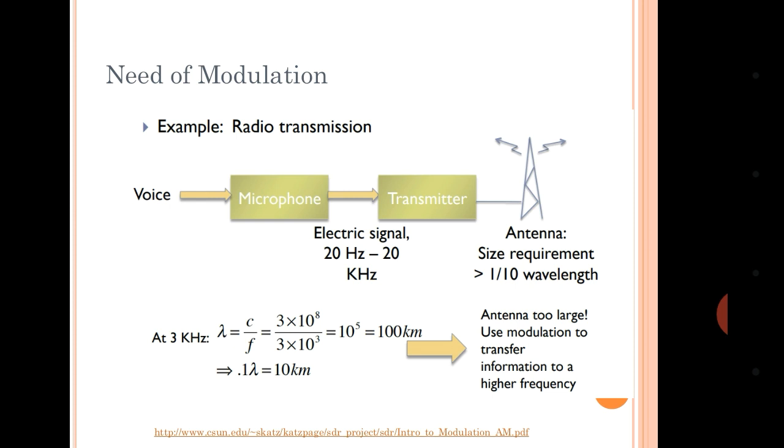So the antenna is too large. If we observe the formula carefully, how do we reduce the antenna height? By reducing lambda, right? And how do we reduce lambda? By increasing the frequency. So the solution is that if we increase the frequency to be transmitted, then obviously the antenna height will be reduced, and this is the first need of modulation.